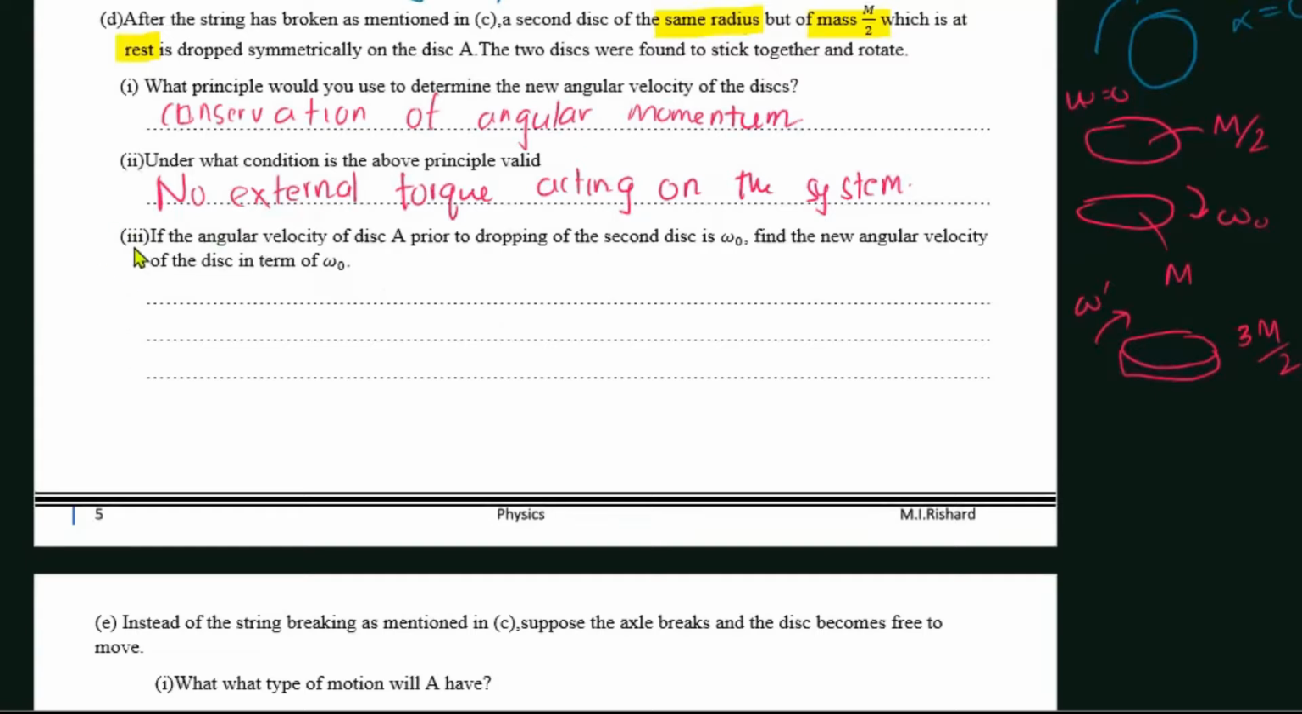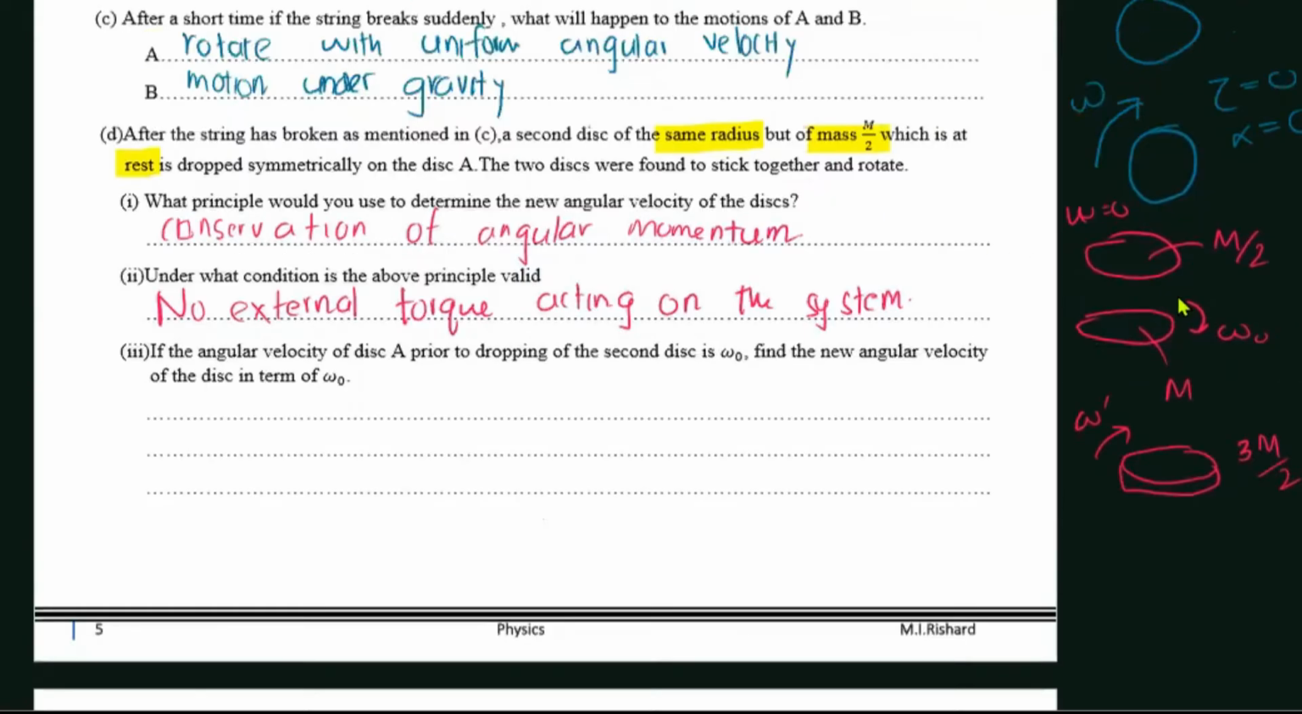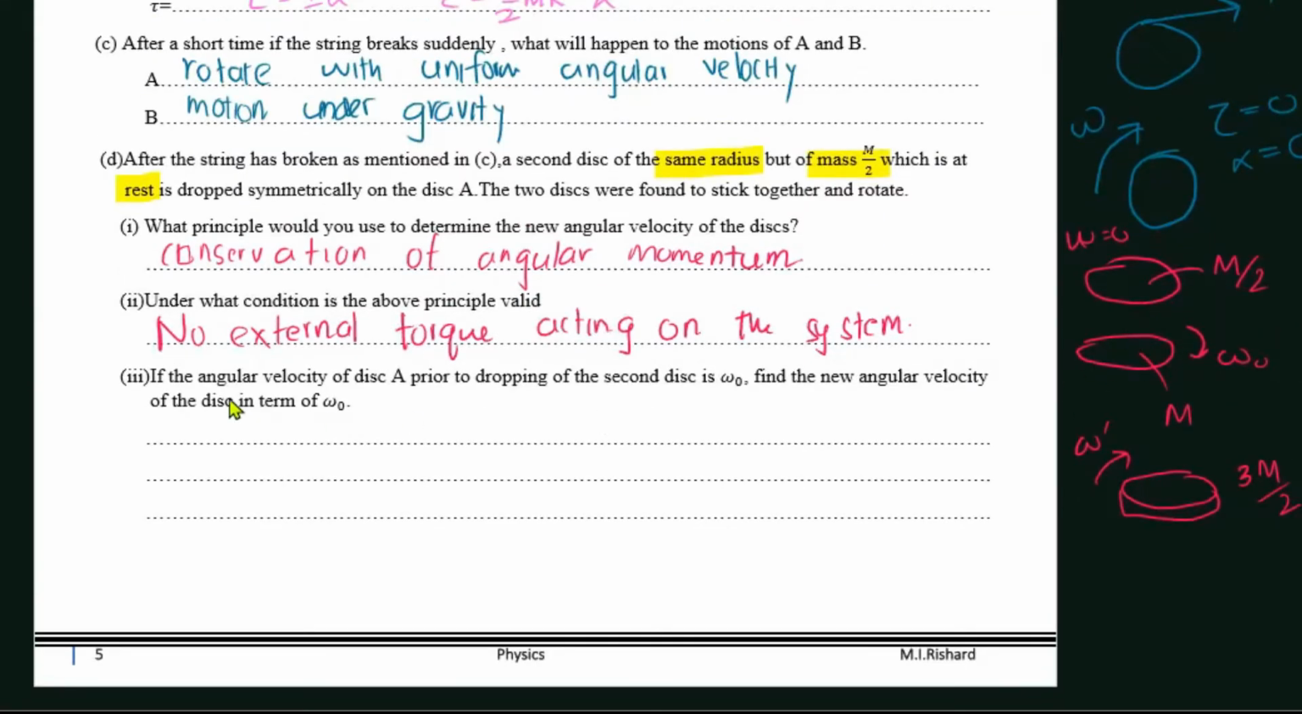So the third part is, if the angular velocity of the disk A prior to dropping the second disk is omega naught, find the new angular velocity in terms of omega naught, right? So this second disk was initially at rest and had zero momentum. Disk A is initially rotating with omega naught. To solve this, let us simply assume the initial moment of inertia of this is I.